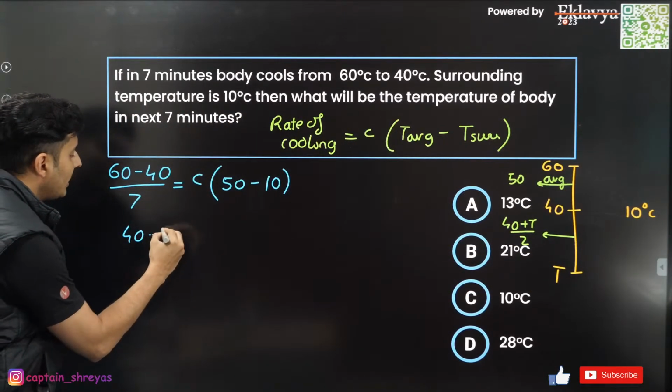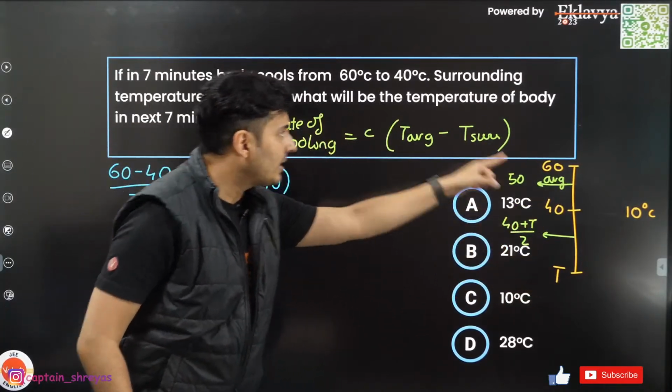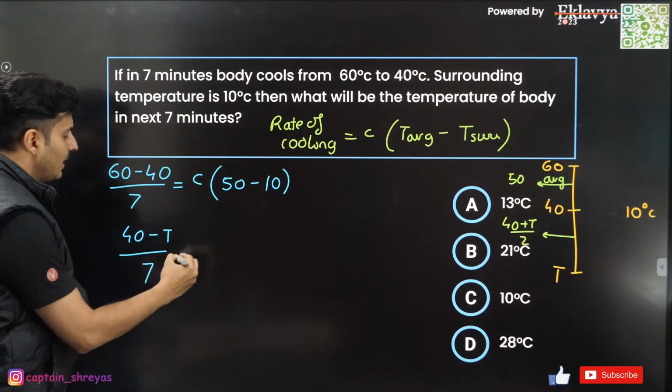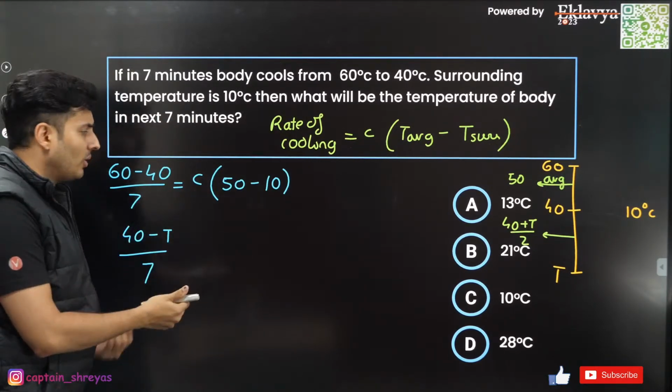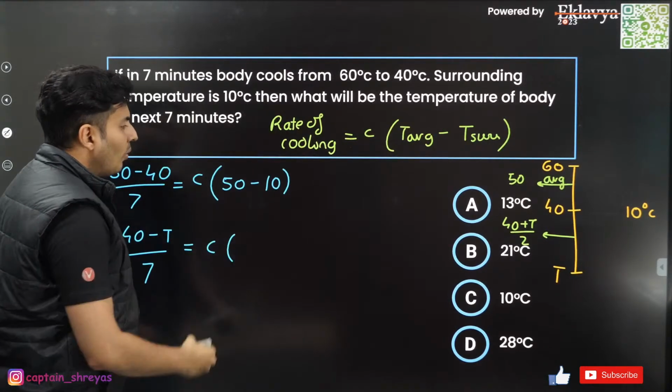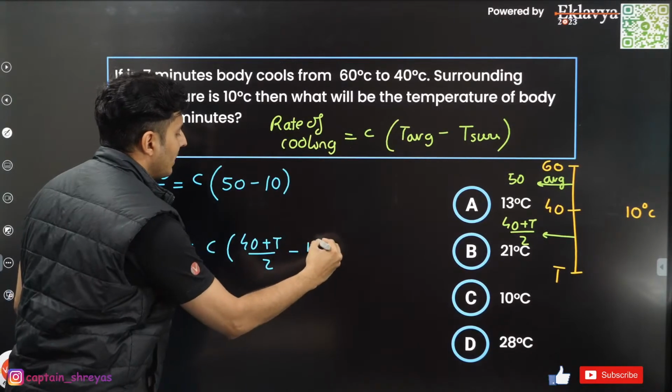Next, for the next scenario from 40 to T, what is the change? The change is 40 minus T, which I have to find. How much time? Again, for the next 7 minutes. This is the rate of cooling, which is how much the change is per unit time. Same constant. What is the average temperature? It is (40 plus T) divided by 2 minus 10.